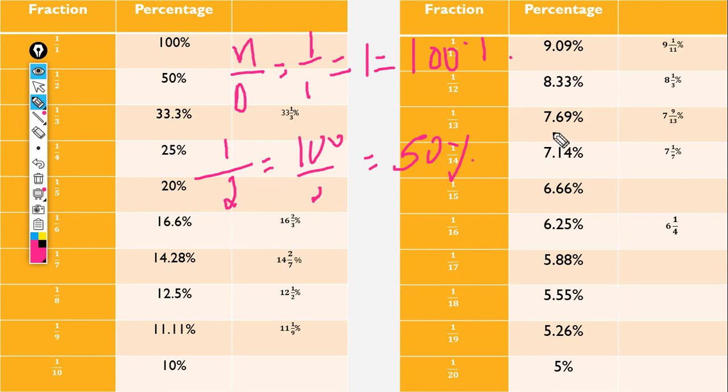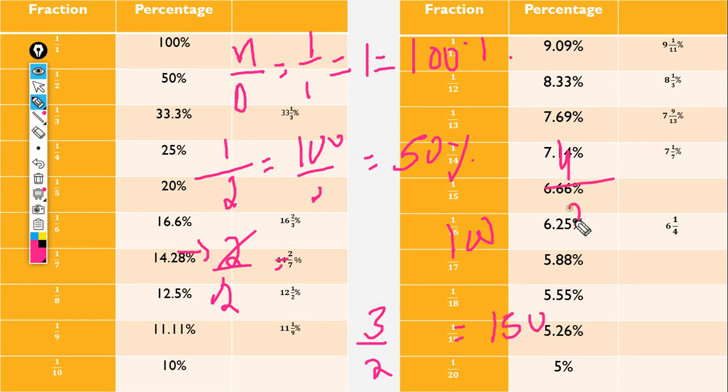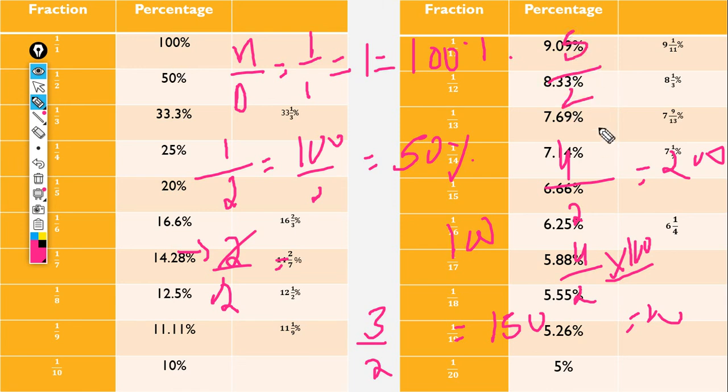See, 50%. Then if 2 by 2, if the value is increased, then what is the value? 50 into 2, that is 100%. 2 by 2 is 1 only, that means 100% only. 3 by 2, 50 into 3, 150%. 4 by 2, that means 50 into 4, that is 200%. Isn't it? If I multiply the value by 100, it should be the same: 400 divided by 2 is 200. I'm telling the same thing, we need to think like that for shortcuts. Understand what I mean to say? That means 5 by 2: 1 by 2 is 50%, so 50 into 5 is 250%. Like that we need to think.